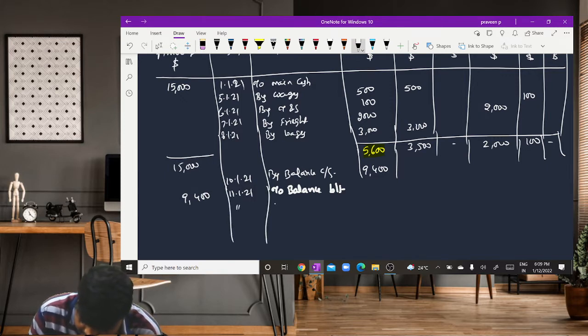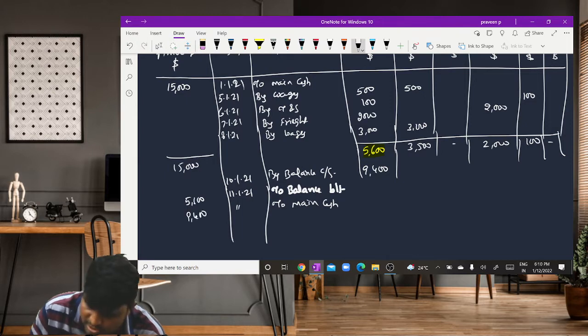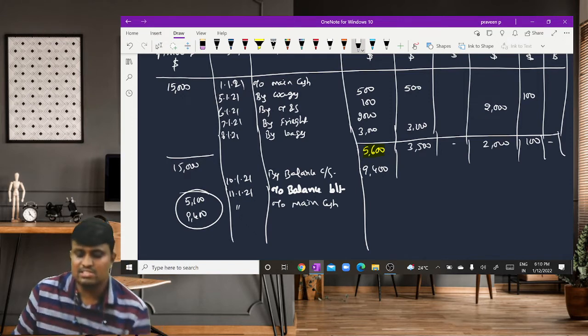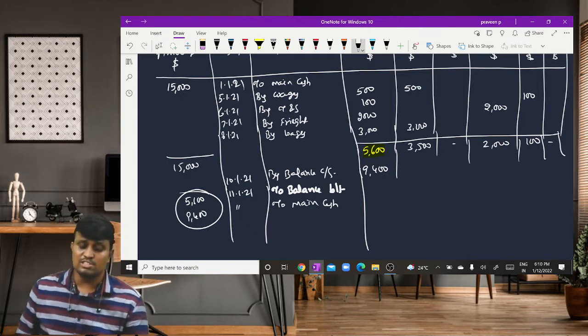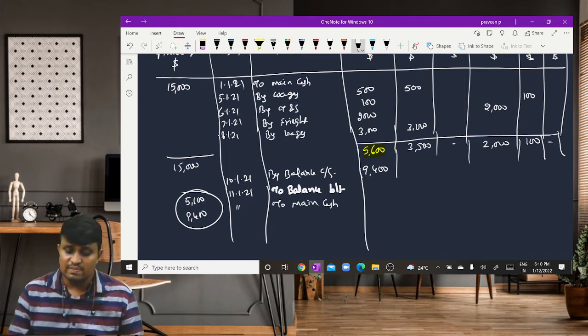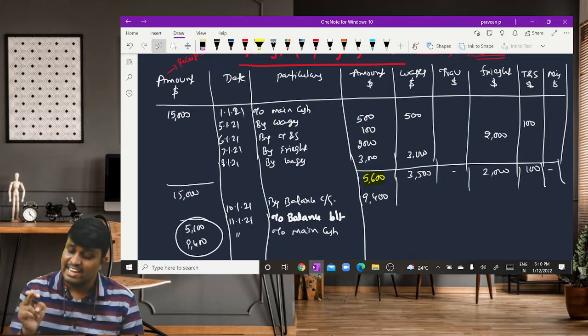9,400. And on that day, he received an amount from the main cash. So main cash, how much? Sorry, what is the opening balance? 5,600. He received 9,400 from the main cash. So here again, the next 10 days start with how much amount? 15,000. So in this way, we prepared a separate column for each and every expense.